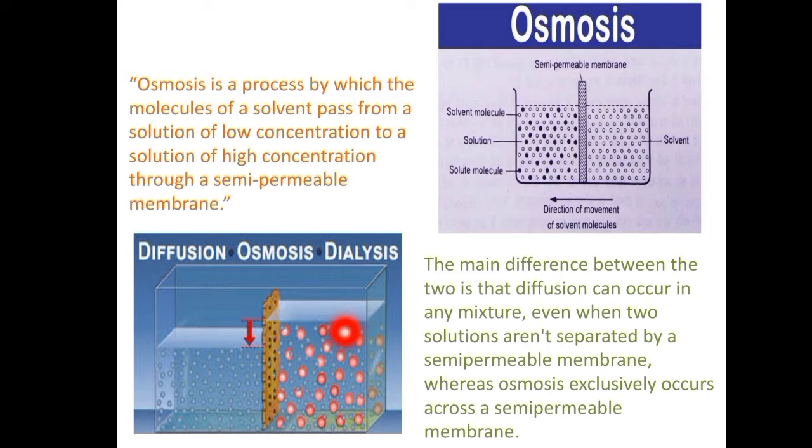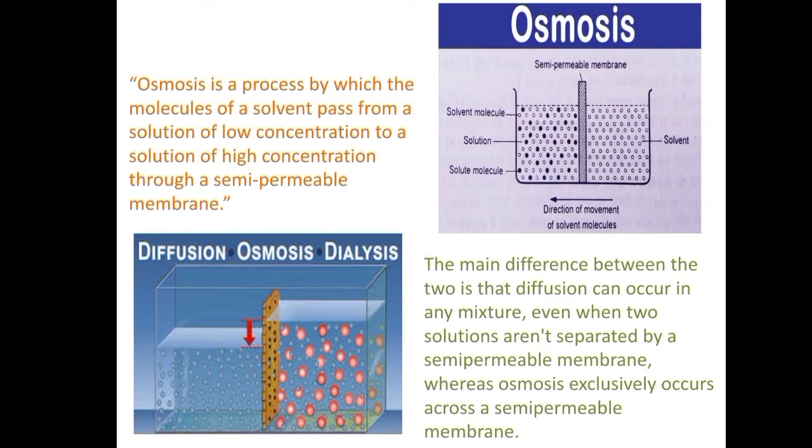Osmosis is a process of movement of solutes through a semi-permeable membrane from the region of higher solute concentration to the region of lower solute concentration. Diffusion does not require a semi-permeable membrane for the process to occur.